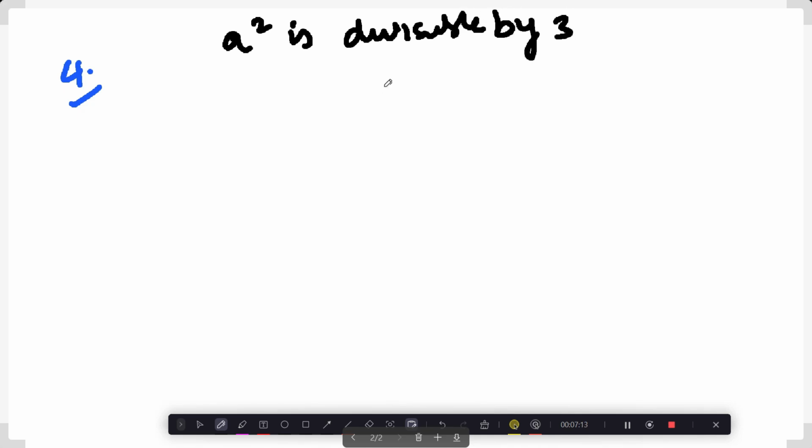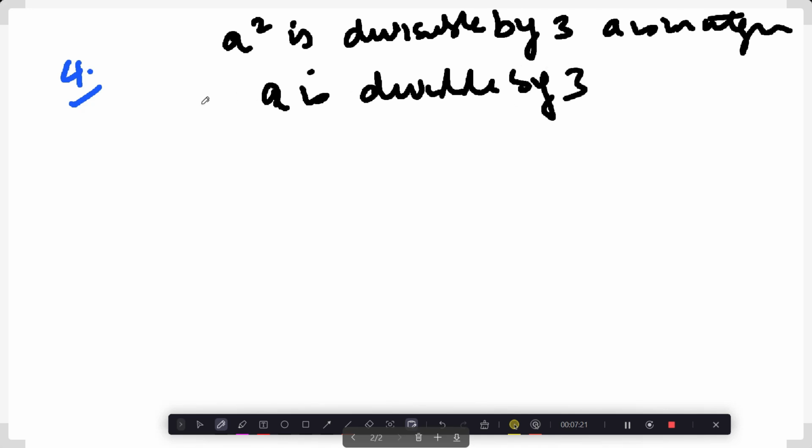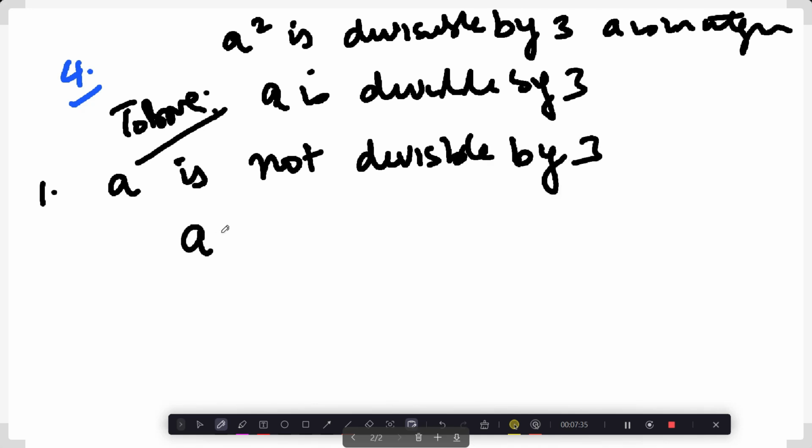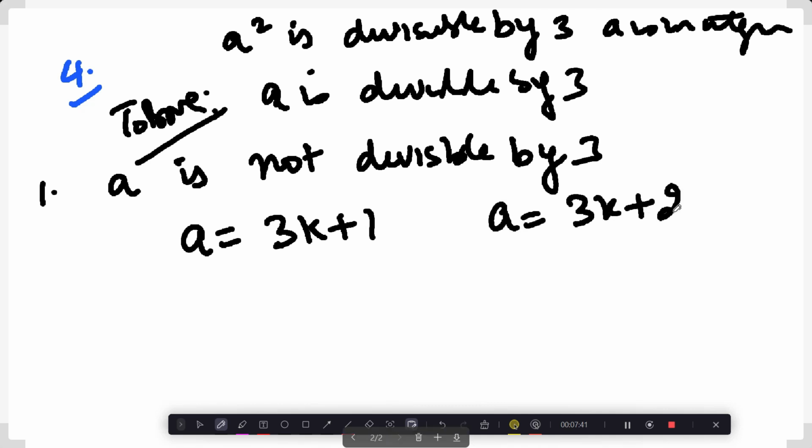Okay, so the question is: A squared is divisible by 3, where A is an integer basically, and we have to prove that A is divisible by 3. So by proof of contradiction, the first step is to assume that A is not divisible by 3. That means A can be written in the form like this, right? So squaring on both sides.